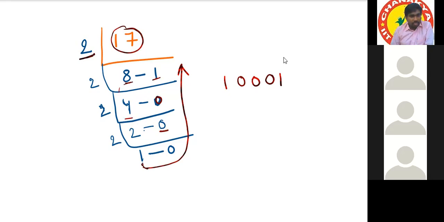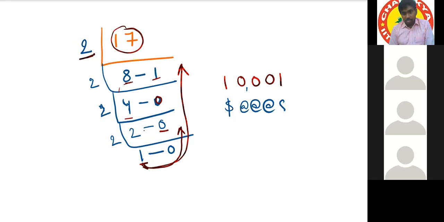And in 1, it will not go. That's why we are stopping here. But remember this point, we have to take from bottom to top, not from top to bottom. So if you take the code 1 0 0 0 1 and replace these digits by symbols, what is the code for 1? Dollar. And for 0, at the rate. So we go from bottom to top, right? Yeah, we have to take from bottom to top only.